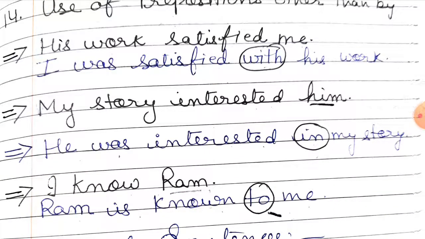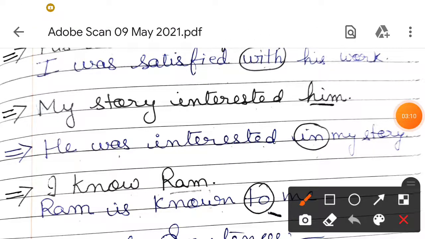My story interested him. Again we see which tense this is. Again this is past indefinite tense. My story is the subject and him is the object.